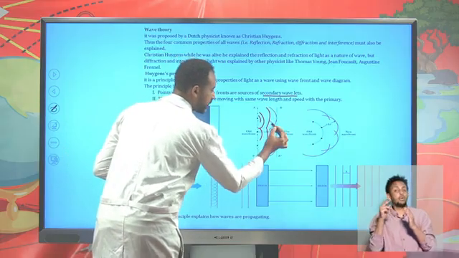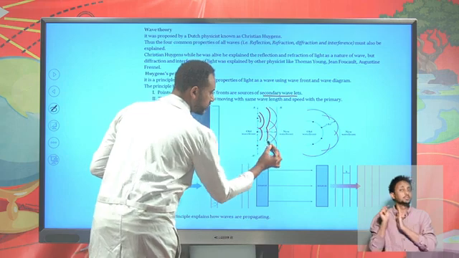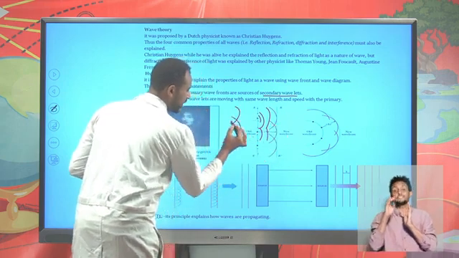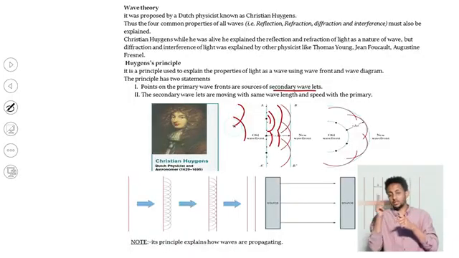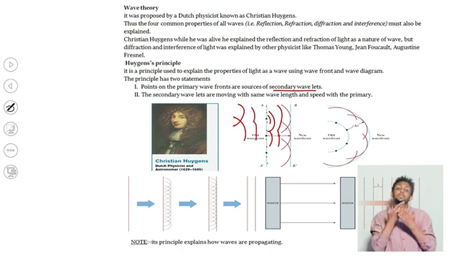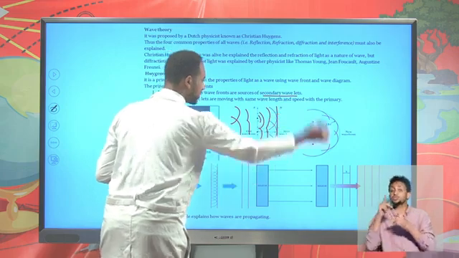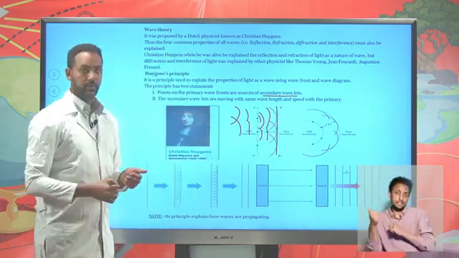Let's take these wavelets here and here, they are going to cancel one another because they are out of phase or in antiphase, so that the only thing left is here. So there will be another wavefront produced. Again, points on these wavefronts are the source for the secondary wavelets.